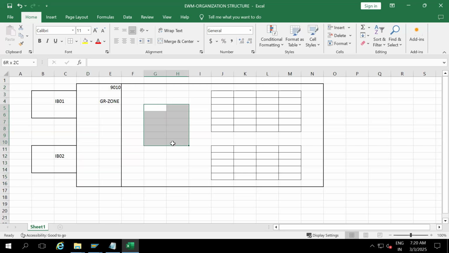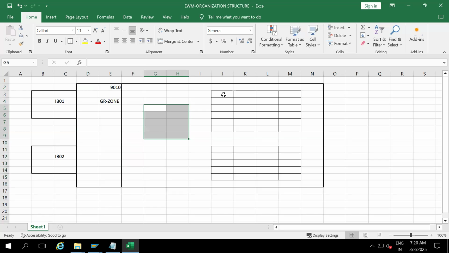Suppose you are sending to the deconsolidation work center. This is also one storage type. The final racks combination is also one storage type. So everything we are going to map as a storage type. Your inbound door, your staging area, your work center, these are the interim storage types. Interim storage type means where your product is going to stay not permanently, only temporarily. Here for unloading purpose only, we are going to use 9010. This is the standard storage type for unloading, the staging area.